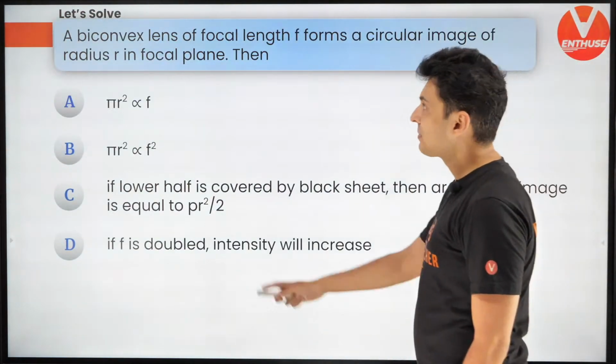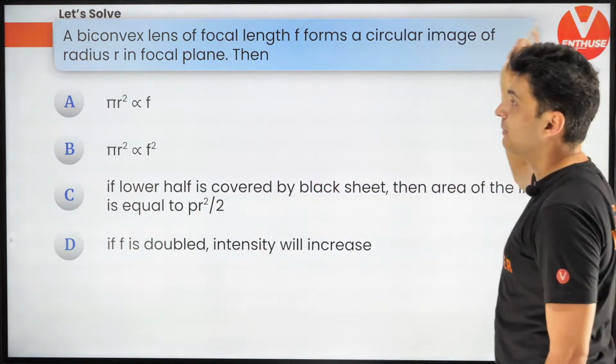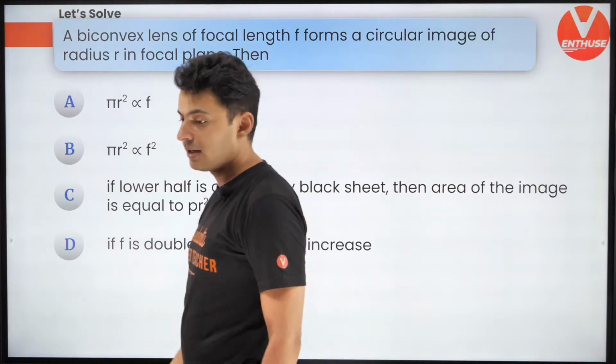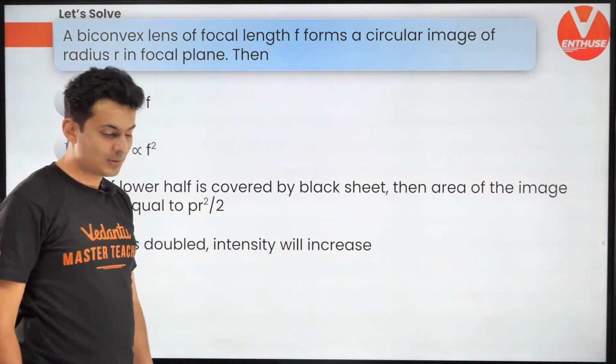Going to the next question. A biconvex lens of focal length f forms a circular image of radius r in the focal plane. Then which of the options is true? Come on, let's do this.